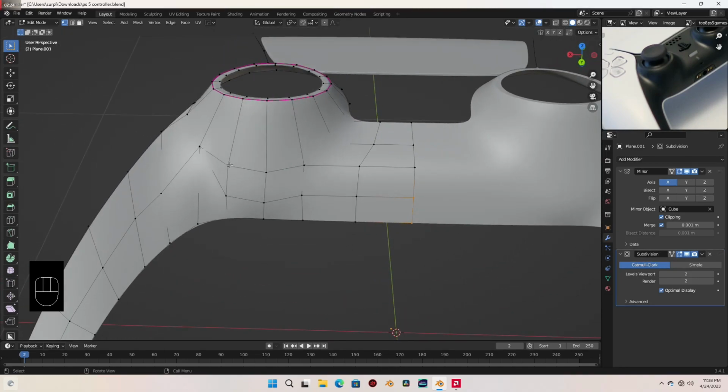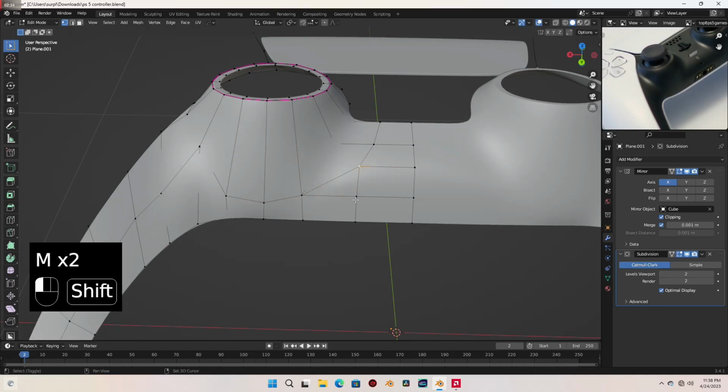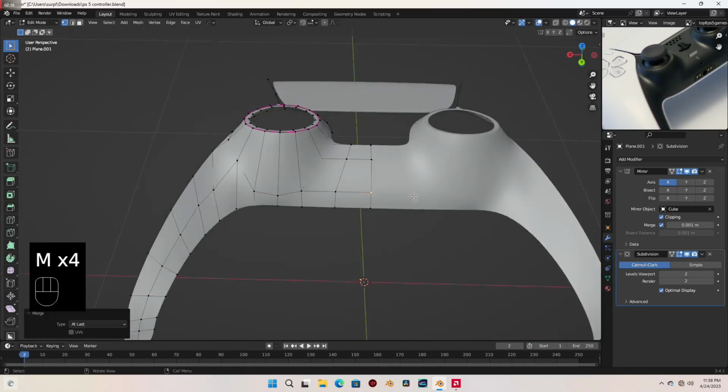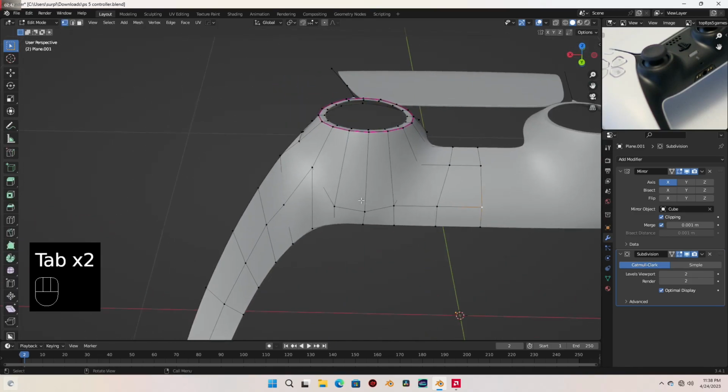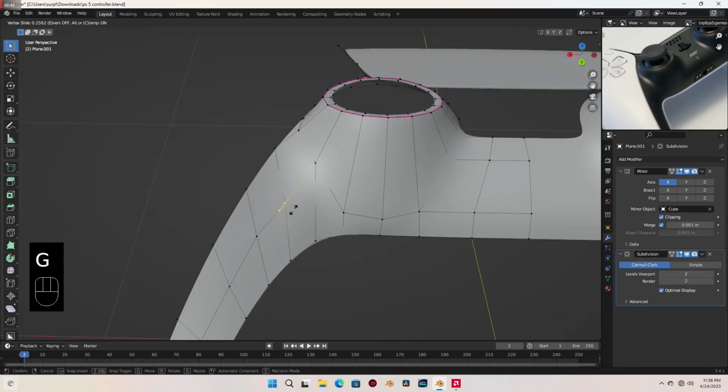And I'm gonna select these and these, press M, choose at last, select these also, choose at last, and this last one as well, choose at last. Okay, let me slide these up here.